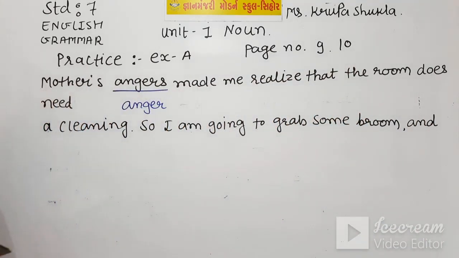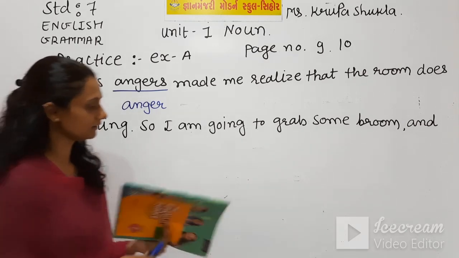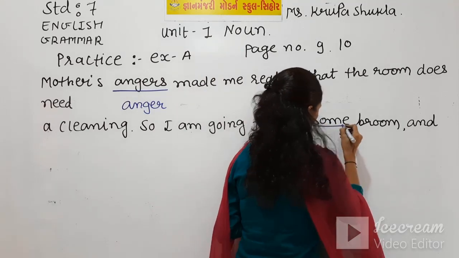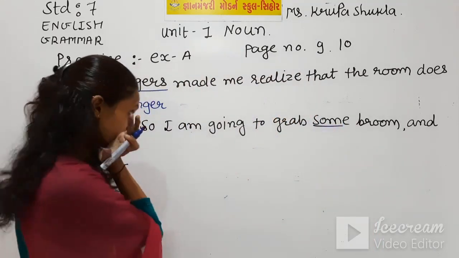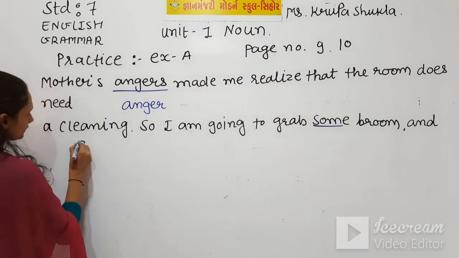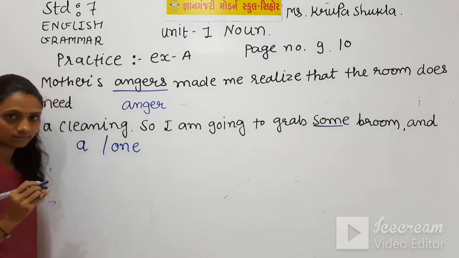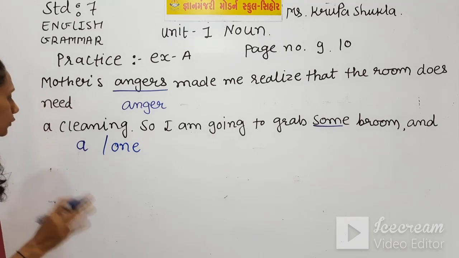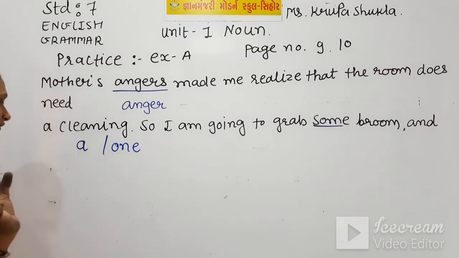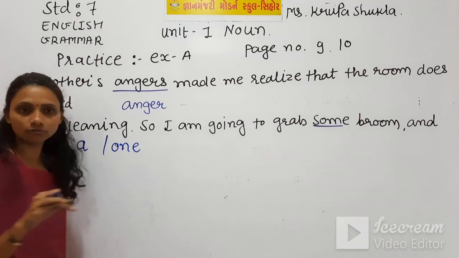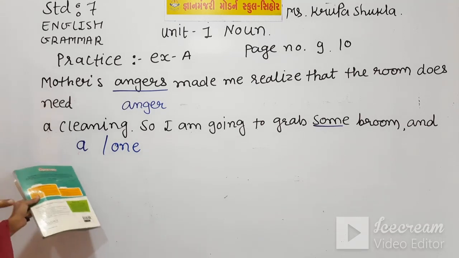Now we have to find out the mistake, and the mistake is here: sum. So instead of that sum you can write article a and one, just like we previously did. Don't write it together. You can either write one or you can write a.